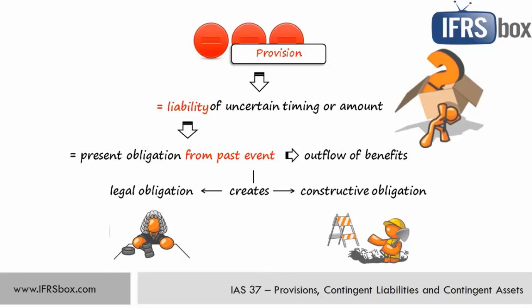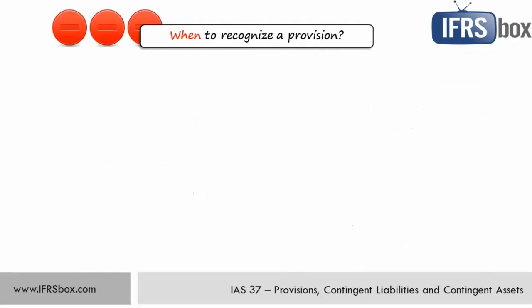Well, in fact, there is no difference between provisions created by legal or constructive obligations with regard to accounting treatment. However, if you identify the underlying obligation, whether it's legal or constructive, that may help you to identify when to recognize a provision. So, when should we account for a provision? Well, if all three following conditions are met. Number one, there must be a present obligation, whether legal or constructive, as a result of some past event or obligating event. Number two, the outflow of economic benefits required to settle the obligation must be probable.